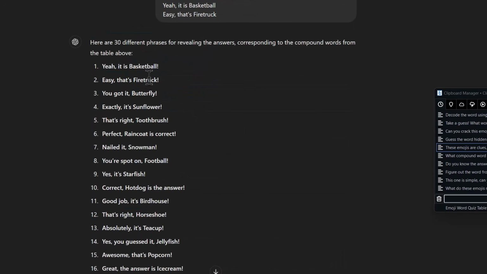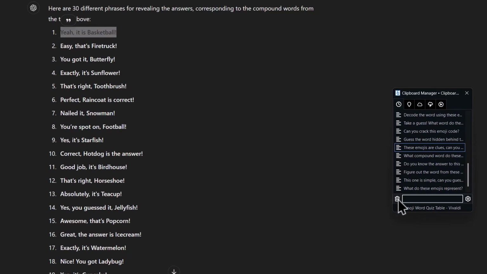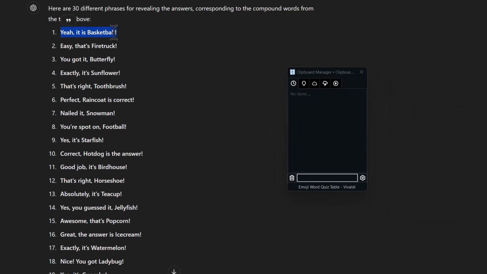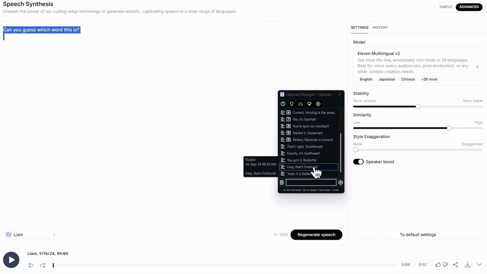Go back to copy the answer phrases one by one as before onto your clipboard. You may clear the clipboard before doing this for easier access. I will drop the link to this clipboard below, but you can use any clipboard of your choice. Paste them on ElevenLabs as before and generate the audio.